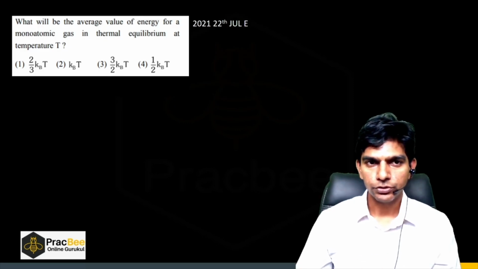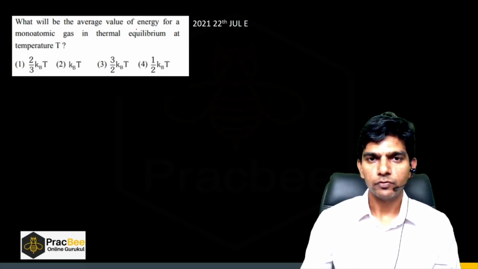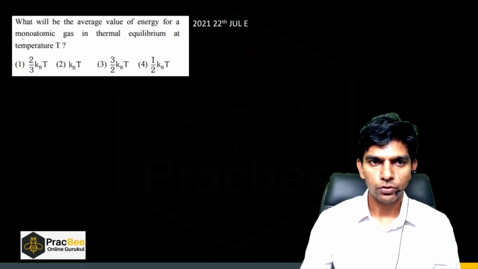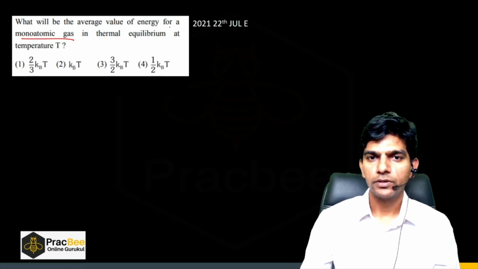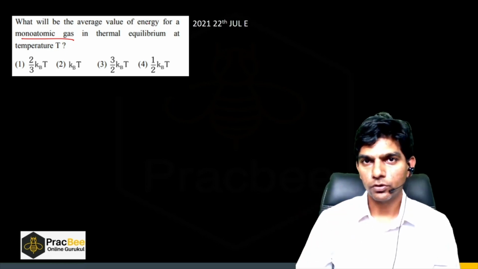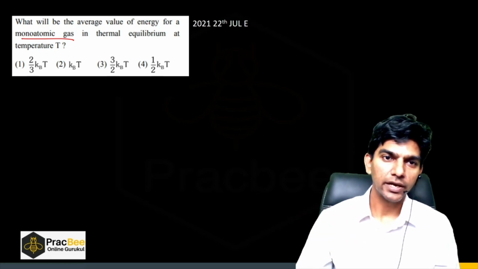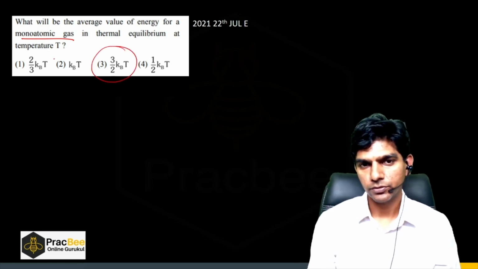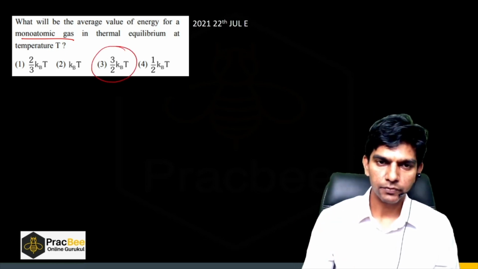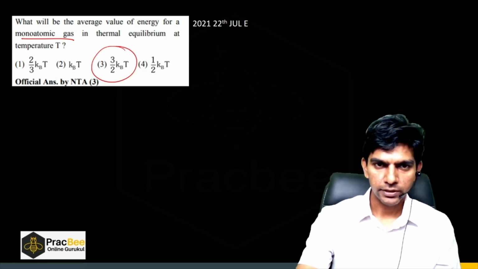Now let us see another question. What will be the average value of energy for a monatomic gas in thermal equilibrium at temperature T? They are talking about the average value of energy for a monatomic gas, so basically they are talking about average kinetic energy. So average kinetic energy will be 3/2 kBT. That is the straightforward formula that we have studied. So option 3 is the right answer.